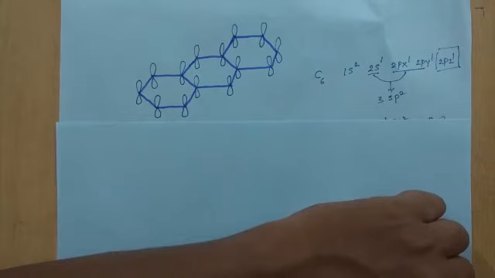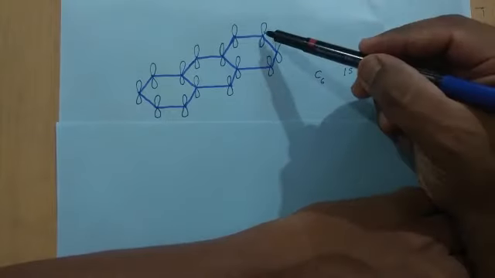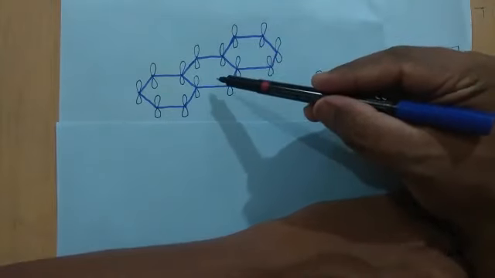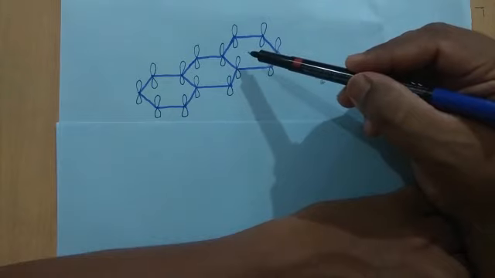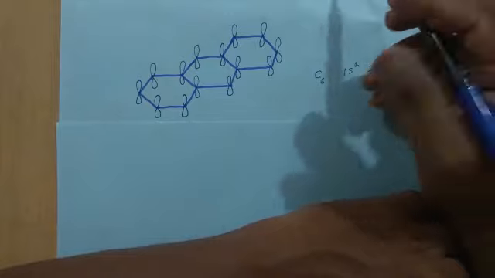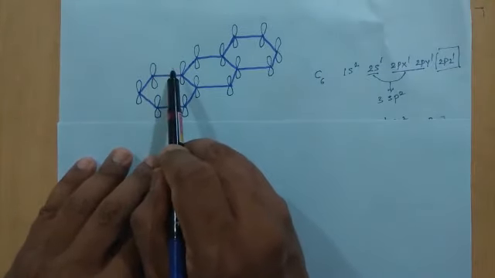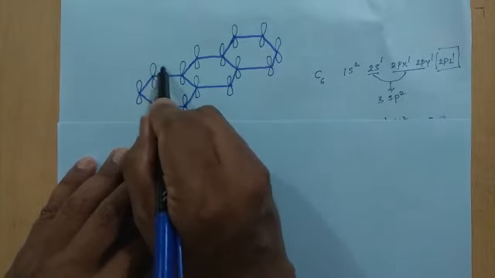This 2pz orbital is unhybridized and it is present perpendicular to the plane of anthracene. As we have seen in naphthalene, there is lateral overlapping of these p orbitals to form a pi bond.